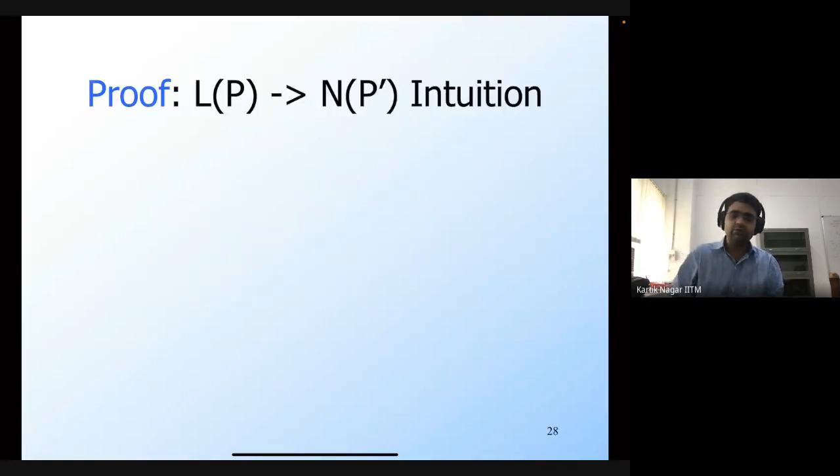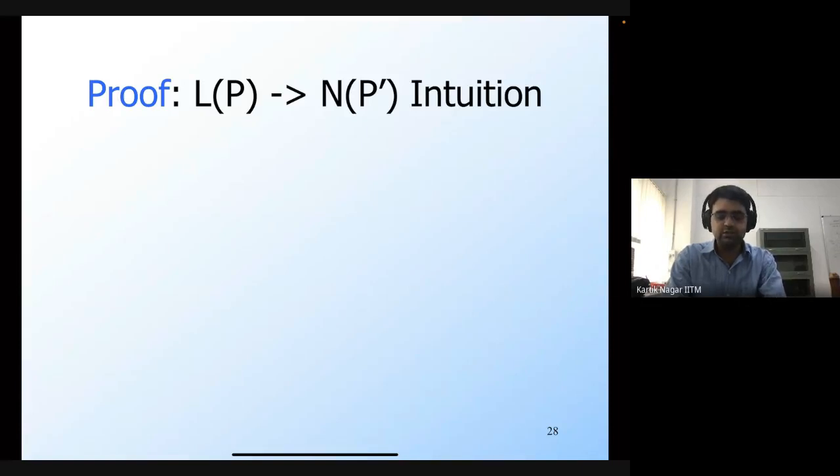So what do we want to do here? I know that the strings in this L of P are going to be all of those strings which, after processing the entire string, take you to a final state of P. But the stack contents are not constrained in this final state, so I can have arbitrary stack contents there.